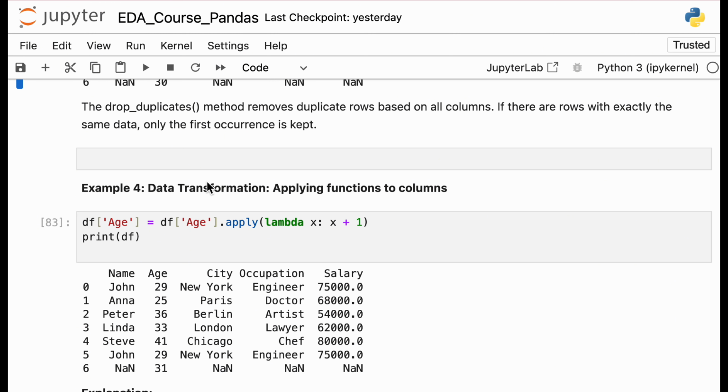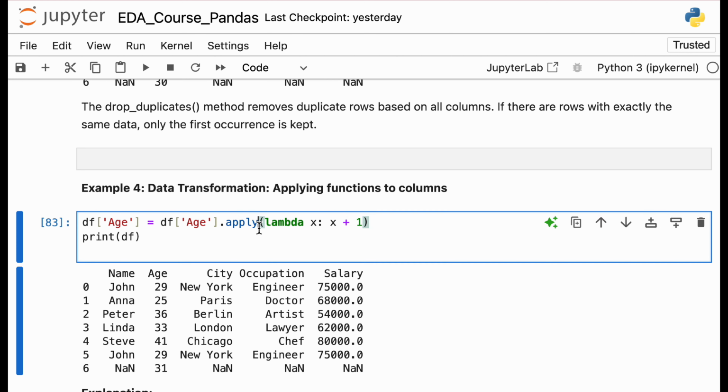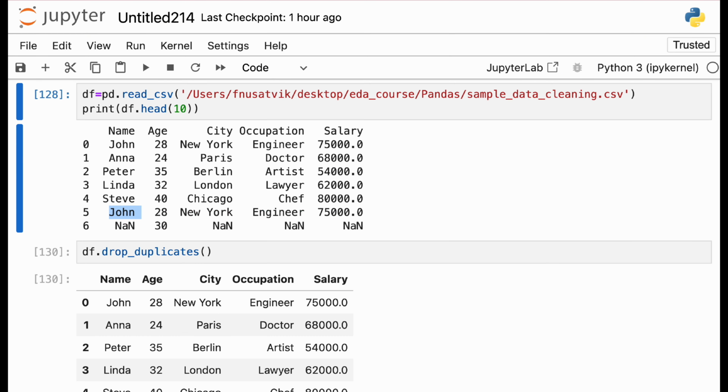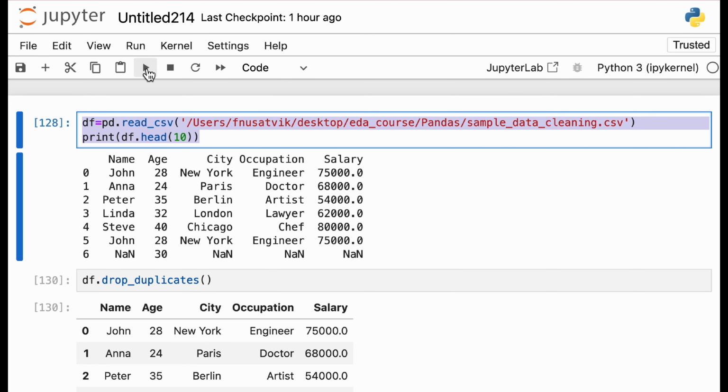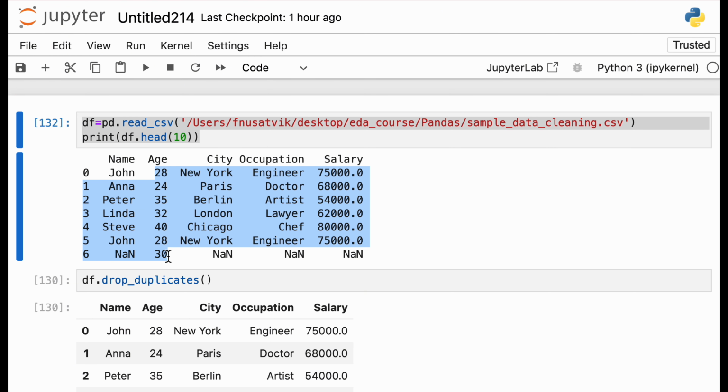Now comes data transformation, applying functions to the columns. There's an apply method present here, and let us say you want to apply some function. For example, in my main data set we have ages 28, 24, something like that. You realize that your age is incorrect, and you need to add 1, or multiply age by 2, or add 5, or anything. So you want to make some transformation here. How do you do that?